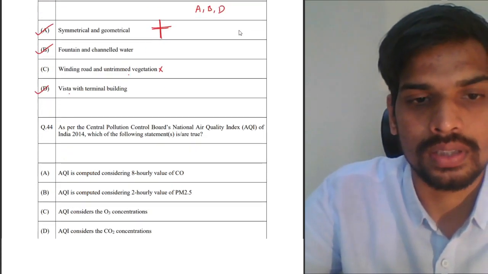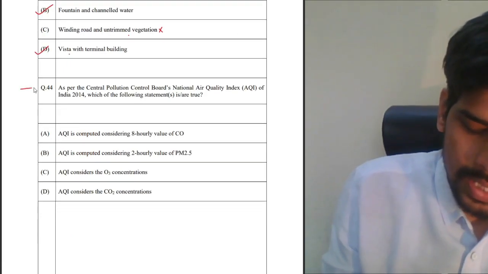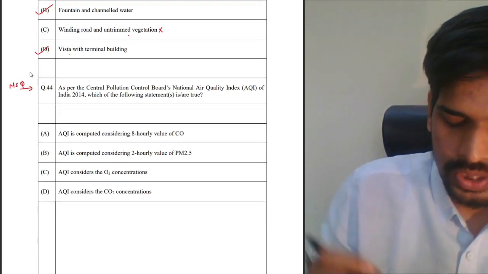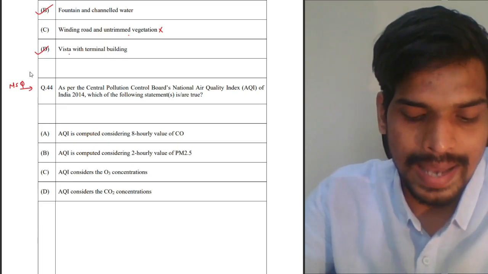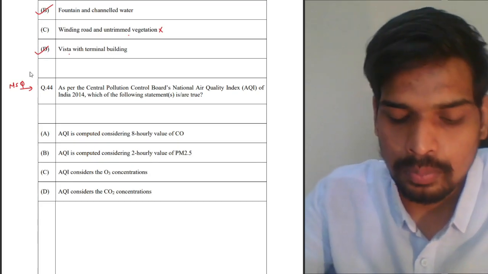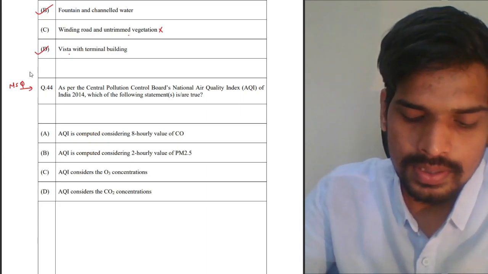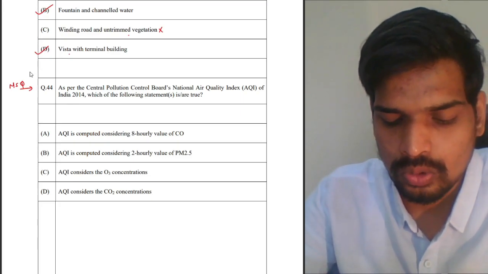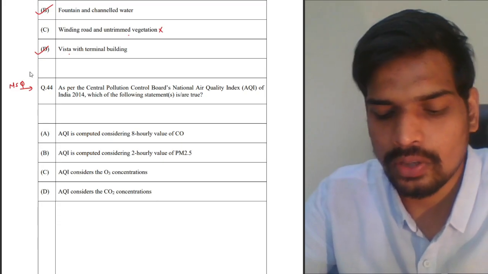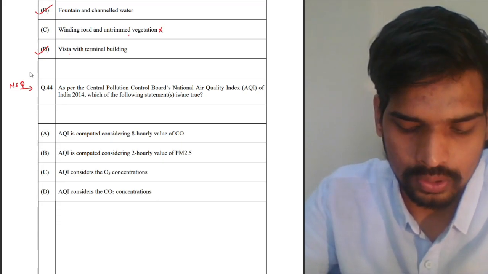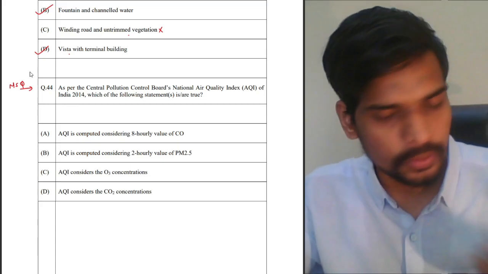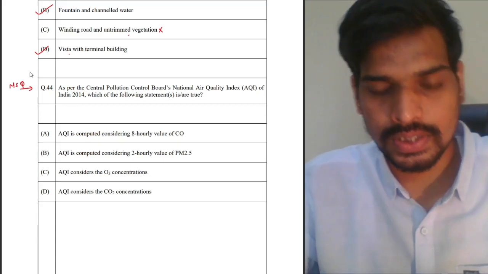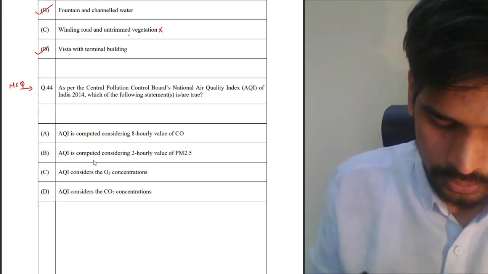Moving on to the next one, question number 44. Again, a 2 marks multiple select question based on air pollution, environmental planning, environment portion of the common part. As per CPCB, Central Pollution Control Board's National Air Quality Index of India 2014, which of the following statements is or are true? You need to know what is air quality index and how is it measured. From the given options, let us go through one by one.